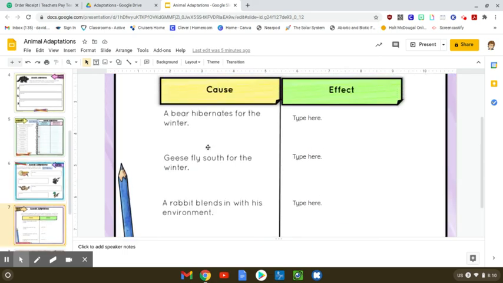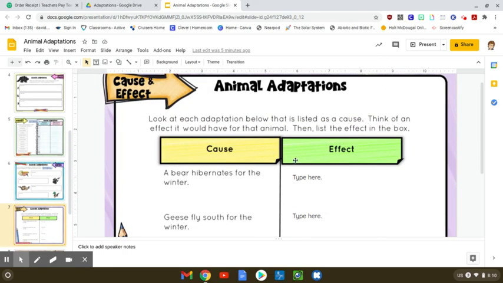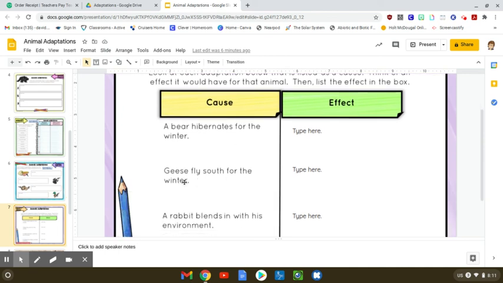And then in the last box here, it's cause and effect. I want you to look at these adaptations down here. These are the causes. And I want you to think of an effect it would have for that animal and then list that over here. So, the adaptation of a bear hibernating for the winter, what's the effect of it hibernating? How does that help the bear? How does hibernation help a bear? Okay. And that's going to take some thinking for you, I'm sure.